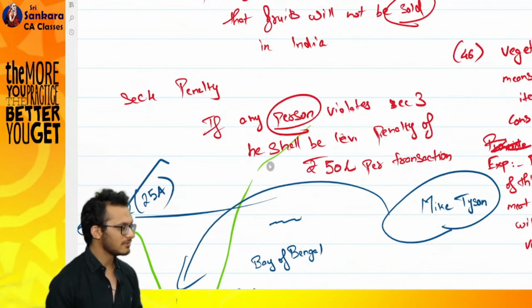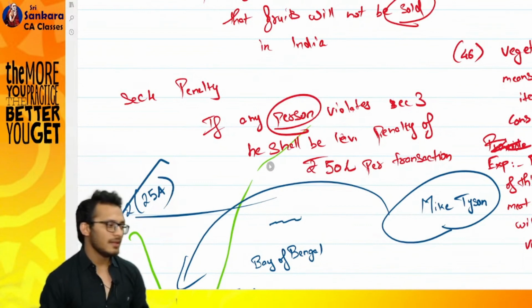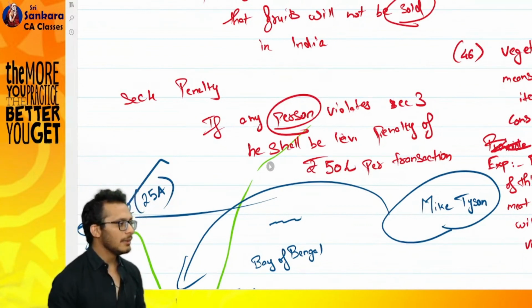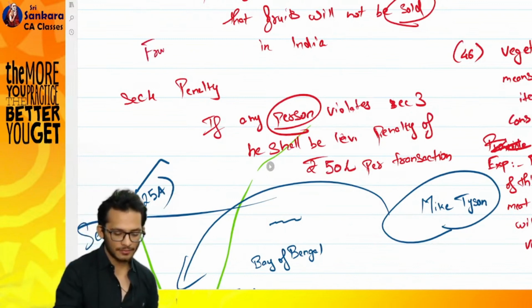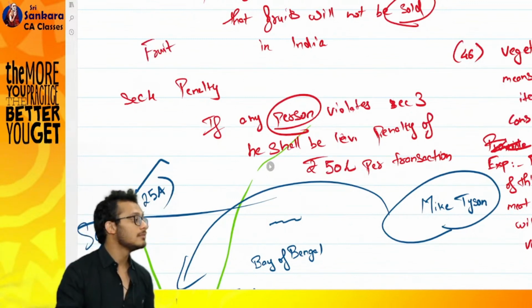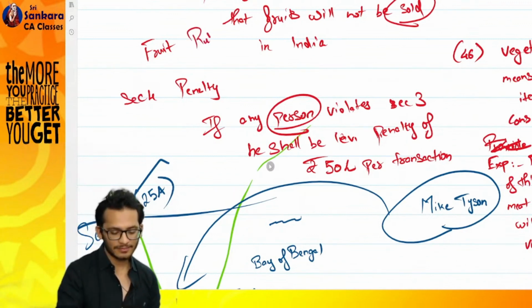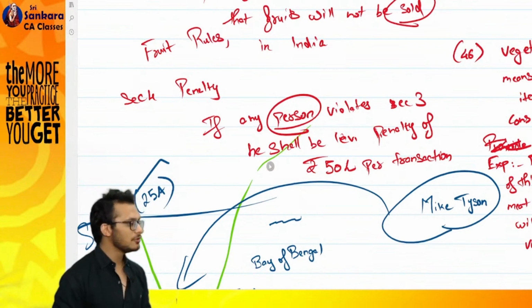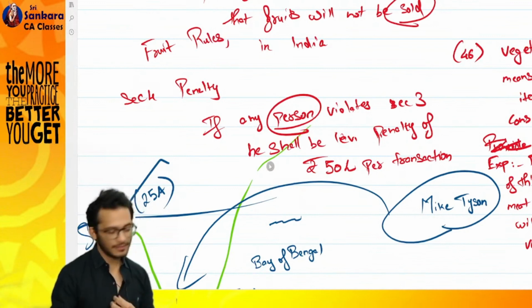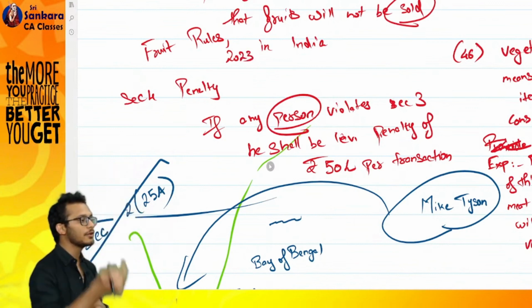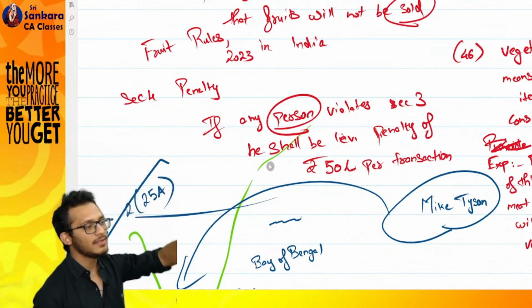Either it can be the Ministry of Health and Welfare or it can be the Ministry of Agriculture. Let's say Ministry of Agriculture. Now that ministry will create something. What will they create? Rules. They will create the Fruit Rules, 2023. In this you will create your rule saying that, boss, this is the person who is made in charge.